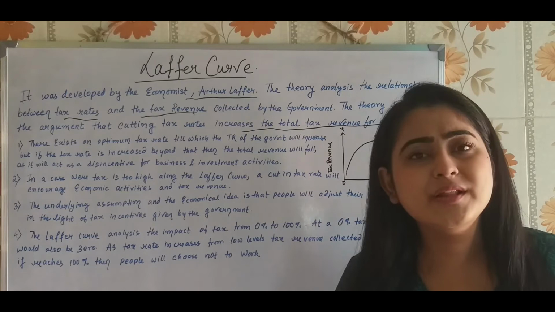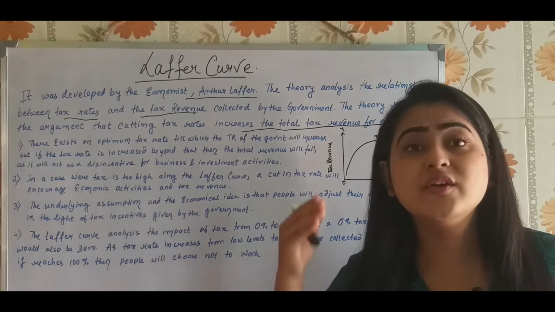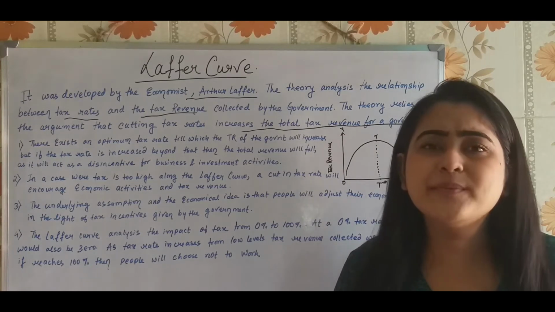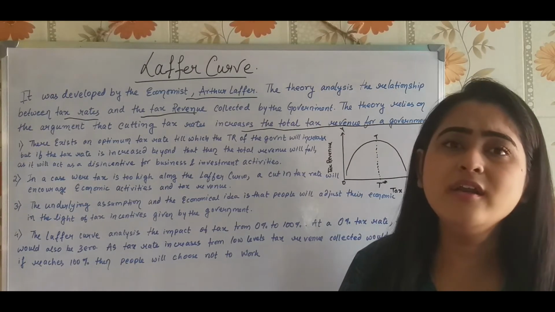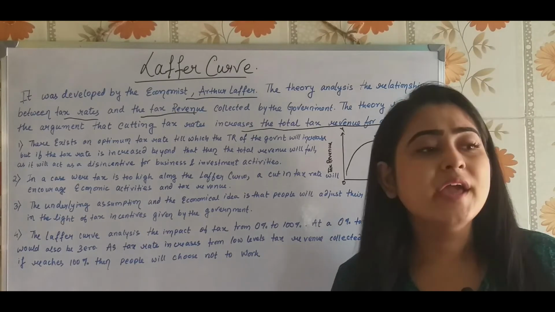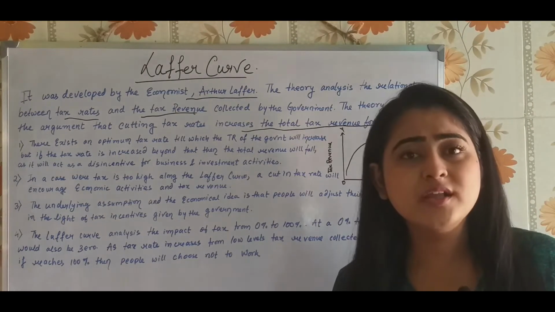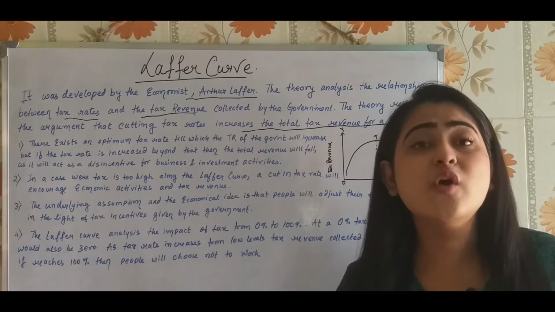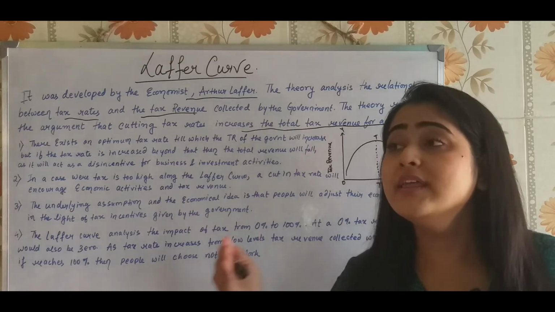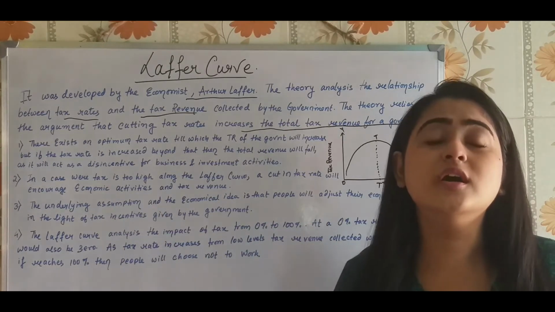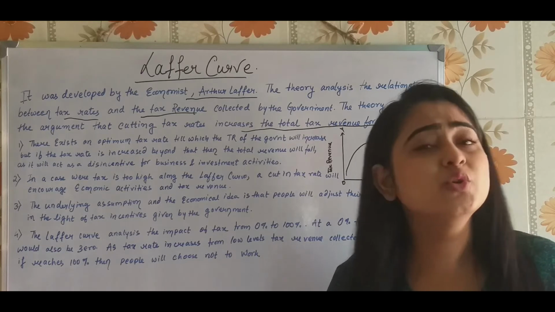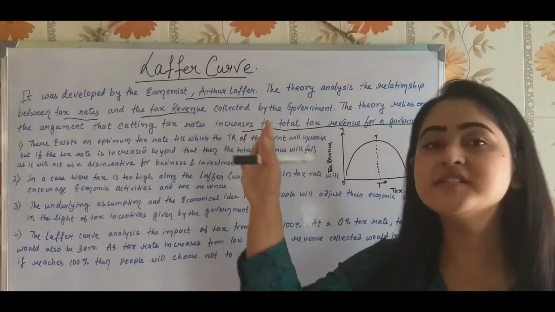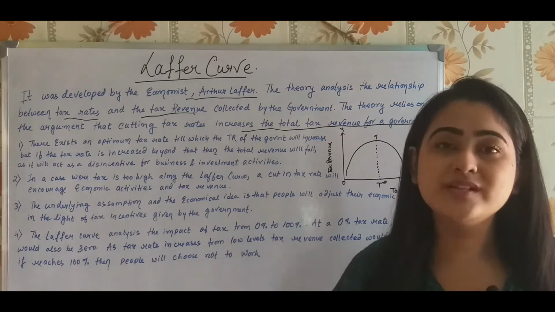Now what will the people think if it keeps on increasing, like 11, 12, 14, 15, like anything? What will the people think? That I am working as hard as I was working earlier, I am earning the same amount of money, but why will I give this much tax to the government? Why will I give 20 rupees of my hardly earned income to the government? No, I am not going to do that. Rather, I will not even work. What I have saved, I will use that. The people will start thinking this way.